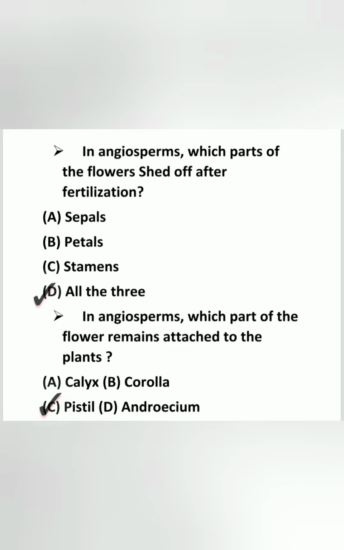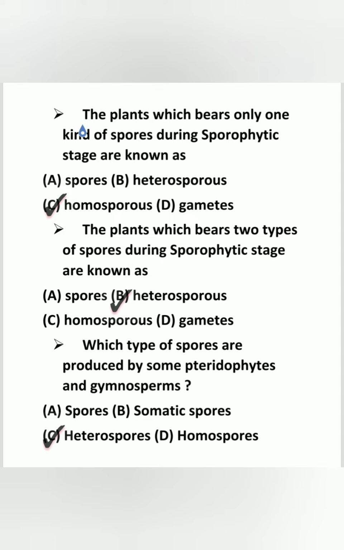Next, in angiosperms, which part of the flower remains attached to the plant after fertilization? So the answer is C, pistil. Inside the pistil, the seed will develop. Next, the plants which bear only one kind of spore during the sporophytic stage are known as homosporous. It means all the spores are of similar structure. Next, the plants which bear two types of spores during the sporophytic stage are known as heterosporous. It means male and female spores are of different sizes.